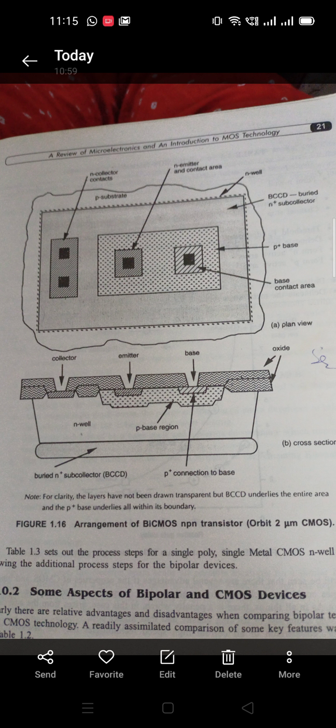In MOS transistors we have some deficiency, like limited load driving capability, because of the limited current sourcing and sinking abilities of P and N transistors. This is the main deficiency of MOS transistors. In bipolar transistors, we have higher gain and better noise and high frequency characteristics than MOS transistors. So as we combine the features of both MOS and bipolar transistors, we can get a speeding up of VLSI circuits.